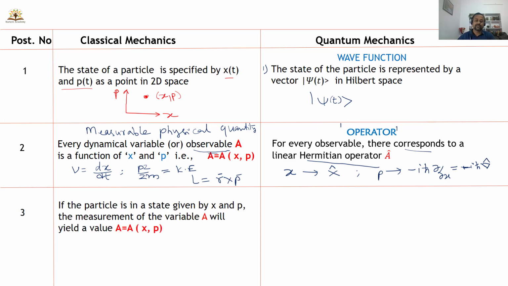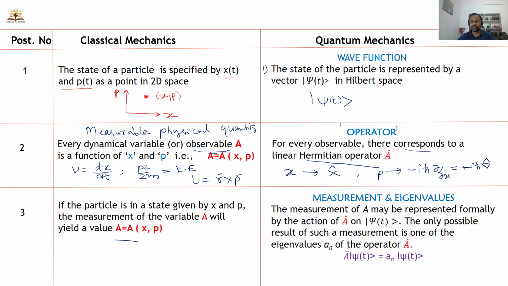Third postulate. In classical mechanics, if the particle is in a state given by the position and momentum, the measurement of the variable will yield a value A, which is a function of x and p only. Now I want to focus on the quantum mechanical point of view, because this third postulate is very important. Please remember that an observable means any measurable physical quantity.